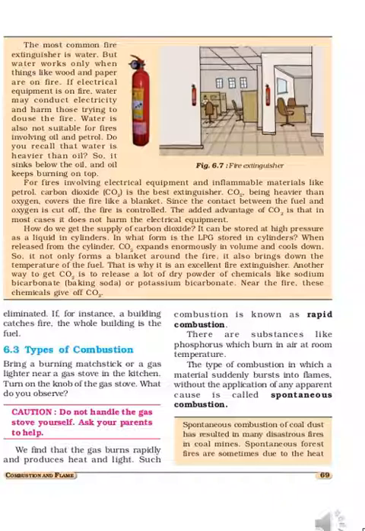Then next type is explosion. Explosion, generally fireworks of festival time, we are using the crackers, and sometimes bombs used by enemies, throwing bombs in countries, and it will burst and it catches fire. So sometimes the explosion can also take place if pressure is applied on the crackers. So these are the three types of combustion.